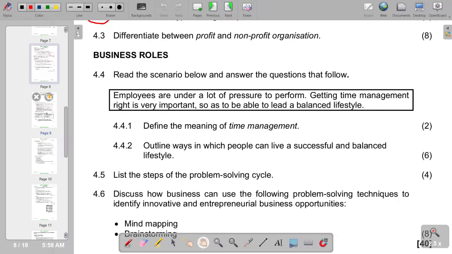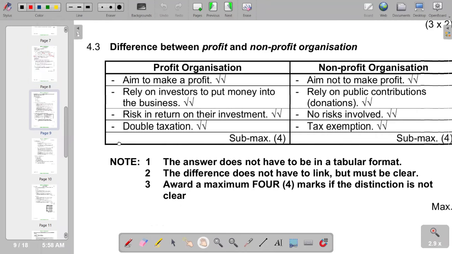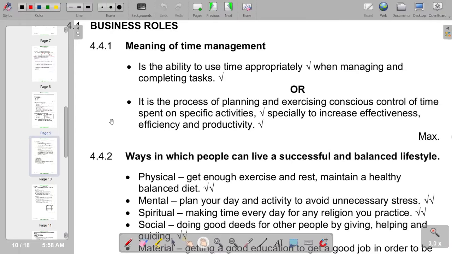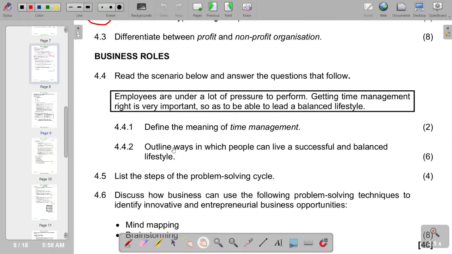So within that context, we have our description of time management in terms of our other section, whereby it is the ability to use time appropriately when managing and completing tasks. And we've got an alternative description of time management. Then in terms of the next question, outline the ways in which people can live a successful and balanced lifestyle.